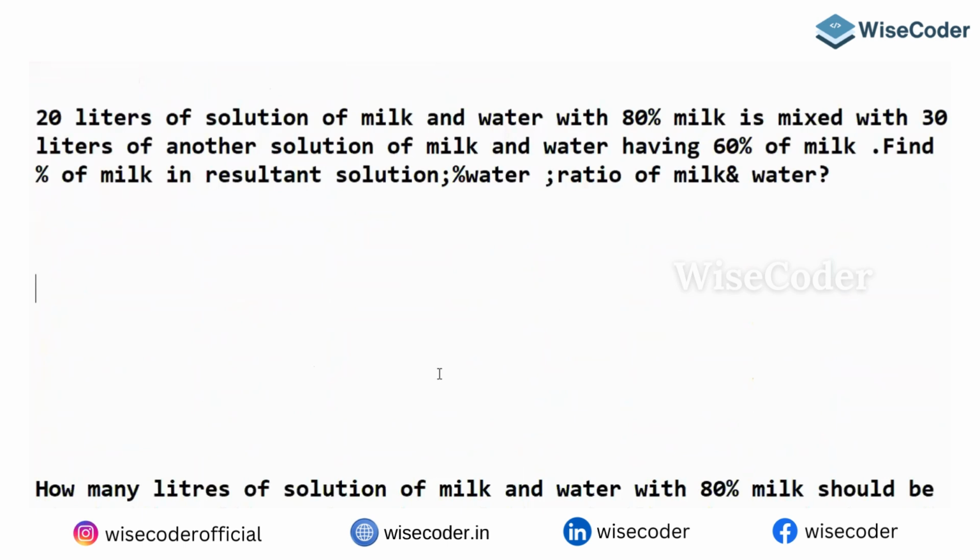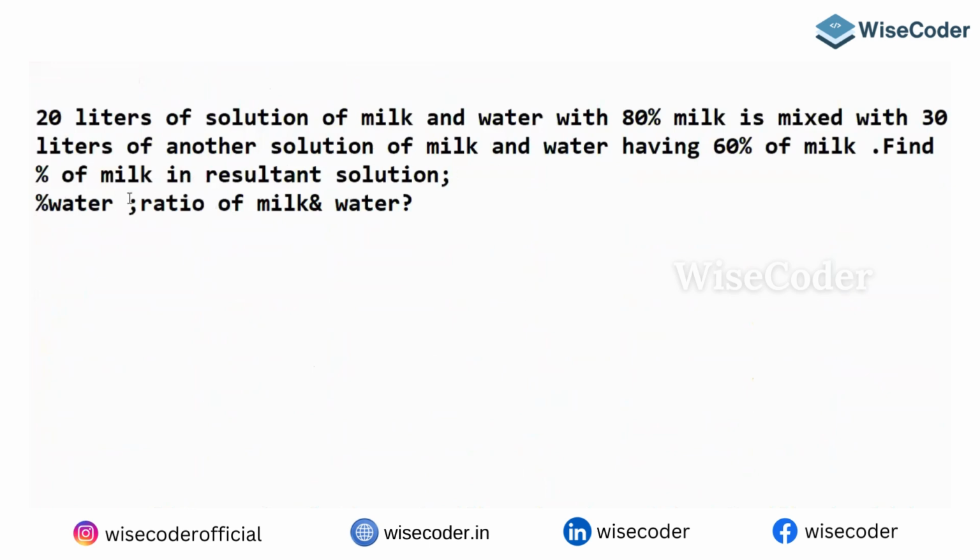Find the percentage of the milk in the resultant solution, and the percentage of the water, and the ratio of milk and water. We have 3 questions, and how to figure out these 3 questions is important.